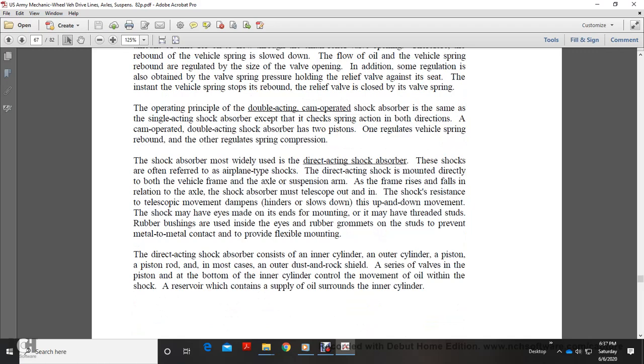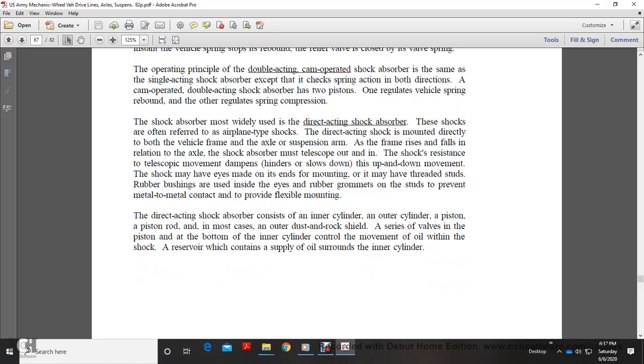The cam-operated double-action shock absorber has two pistons. One regulates the vehicle spring rebound, the other regulates the spring compression. The shock absorber most widely used is the direct acting shock absorber. These shocks are often referred to as airplane-type shocks. Direct-acting shocks are mounted directly to both the vehicle frame and the axle suspension arm.